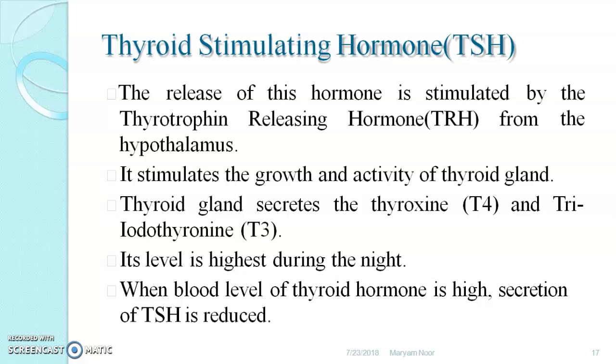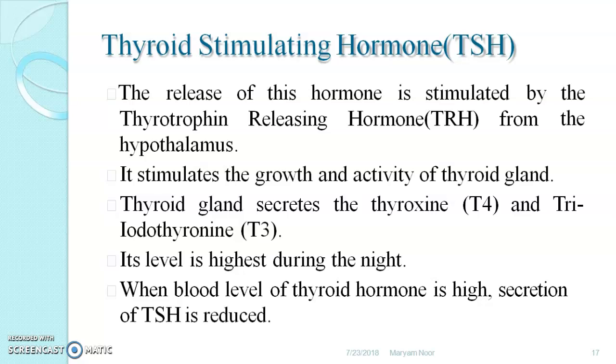These regulate the thyroid mechanism. The thyroid gland is responsible for the secretion of T3 and T4, that is triiodothyronine and thyroxine. T4 is also called tetraiodothyronine. Now, TSH level is highest at night time; when the blood level of thyroid hormone is high, secretion of TSH is reduced.